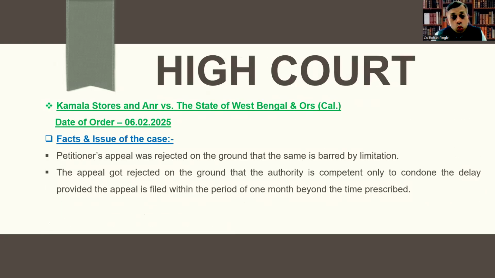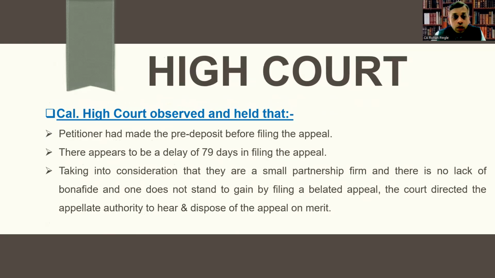Next, Kamla Stores and another versus the State of West Bengal and others, Calcutta, date of order 6th February 2025. Let's understand facts and issue of the case. Petitioner's appeal was rejected on the ground that the same is barred by limitation. The appeal got rejected on the ground that the authority is competent only to condone the delay provided the appeal is filed within the period of 1 month beyond the time prescribed. Let's see what Calcutta High Court observed and held.